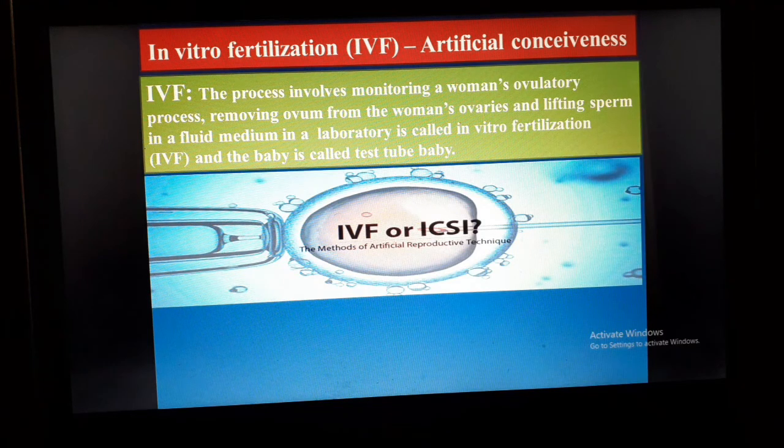Here is the definition of IVF. IVF is a process that involves monitoring a woman's ovulatory process, removing ovum from the woman's ovaries, and letting sperm fertilize it in a fluid medium in a laboratory. This is called in vitro fertilization, and the baby is also called a test tube baby.